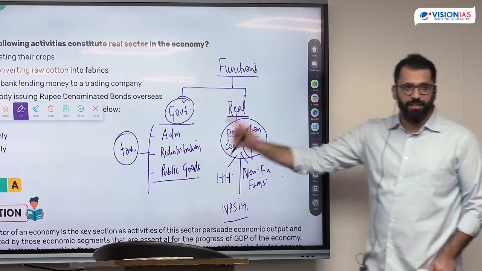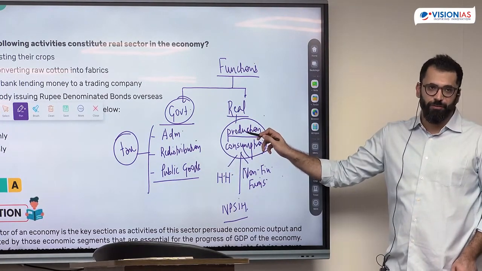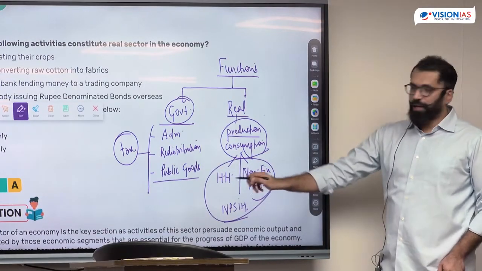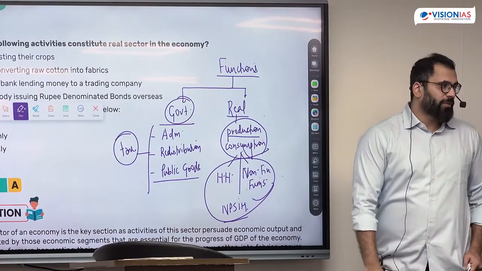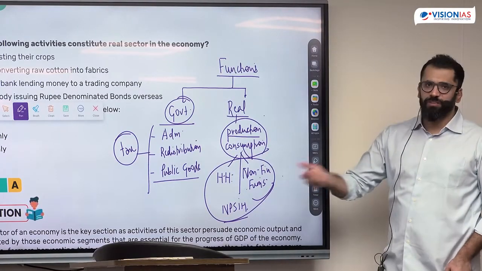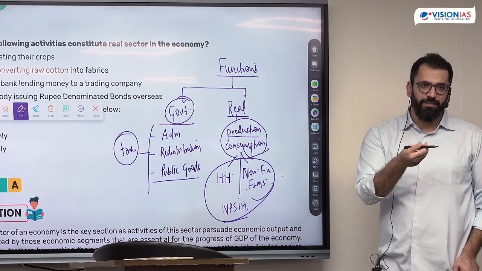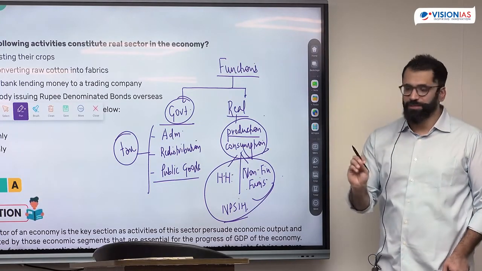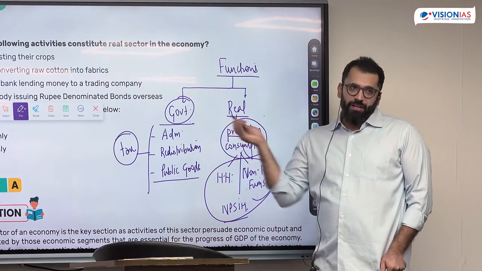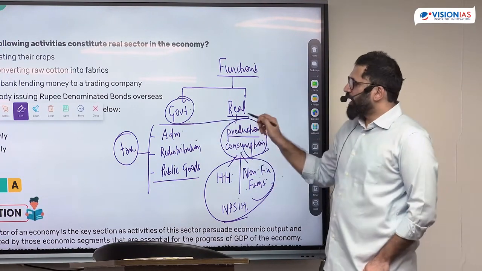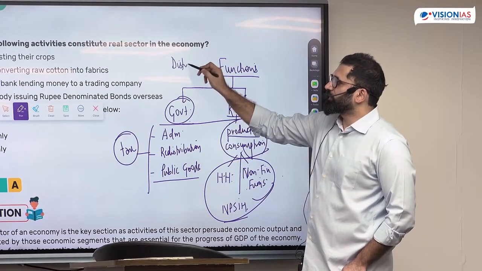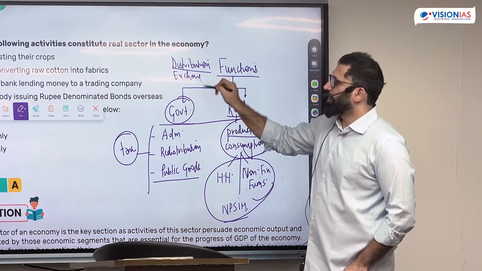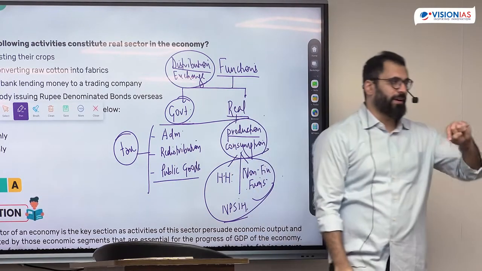One is the government function, the other is the function of active production of goods and services and consumption of the same. These three do this: household, non-financial firms, and non-profit serving the households. Non-profit serving the household, for example, charitable organizations, which produce goods or produce services, but give it for lesser cost, but production happens. Now, whatever function the government and real sector do, they also have to engage in another function, that is the function of distribution or the function of exchange. जो good produce हुए हैं वो exchange भी करने हैं.